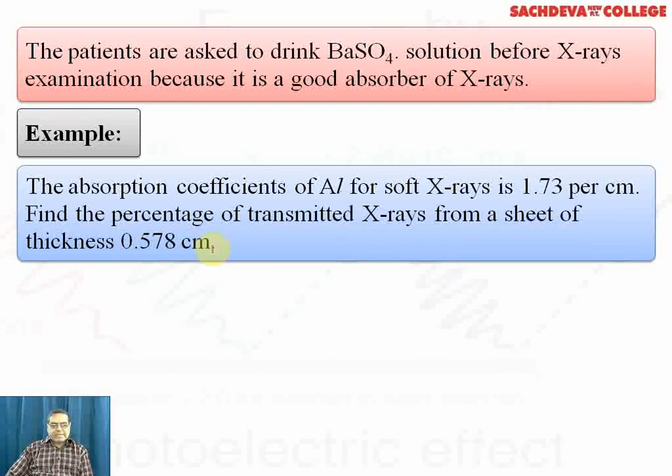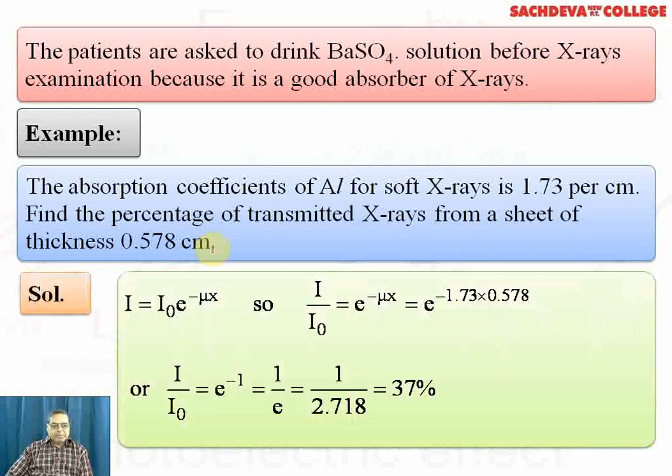So thickness x is also given. Now we will apply the formula I is equal to I naught e to the power minus mu x. From this formula we take the ratio I over I naught, which is e to the power minus mu x.